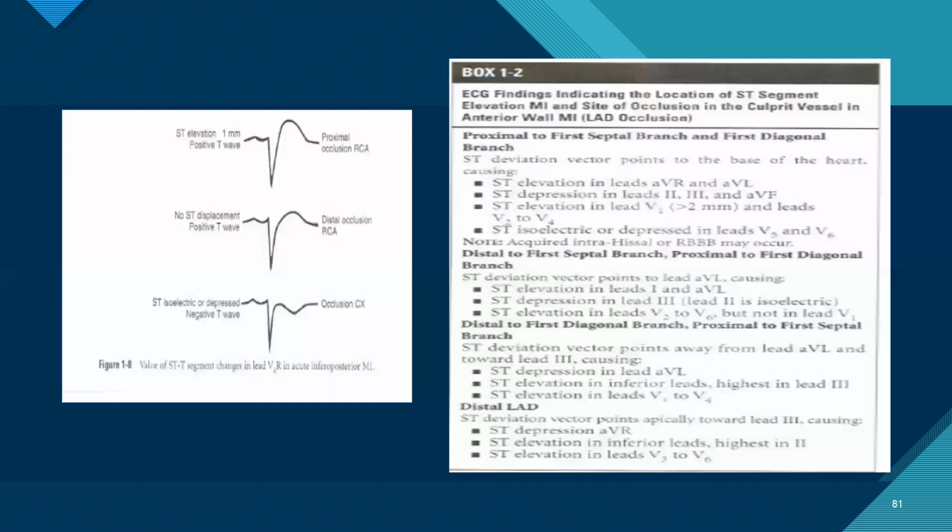Coming to distal to first branch of septum and proximal to first diagonal. In these patients, if there is ST elevation in 1 and aVL but ST depression in lead 3 and 2 is isoelectric, then along with ST elevation of V4 to V6, it is in between. I'm not discussing the third because it is relatively rare. And in distal LAD, there is ST elevation in inferior leads, but it is highest in lead 2, and there is ST elevation in V3 to V6.